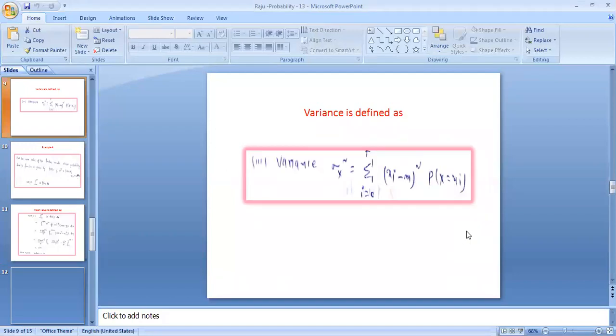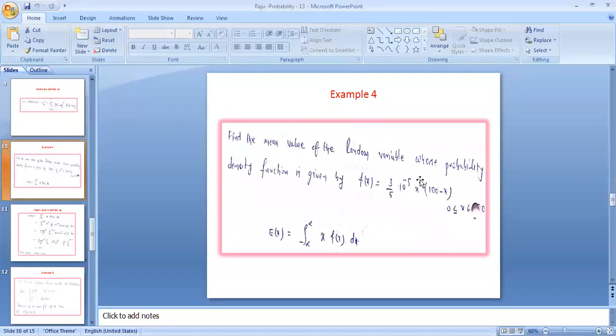The variance we have already discussed as the second moment: sigma x square equal to the sum of (xi minus m) whole square, the dispersion between the present random variable and the mean value, which is named the variance, multiplied with the probability of that particular event.